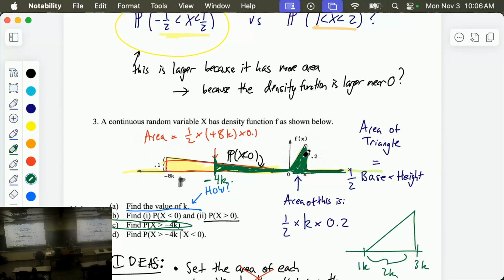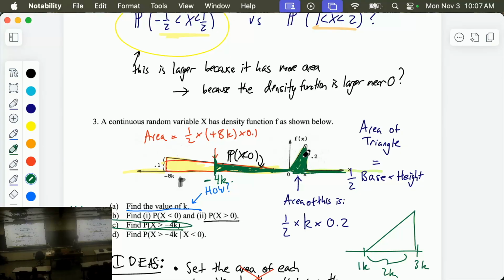Yes, that's very good. That factors into why it's wrong, but why does it being a triangle mean it's wrong? Yeah, that's right. So this little green part of the triangle is actually a lot smaller than this yellow part of the triangle because the triangle is fatter over here, right? It's taller over here and smaller over here. If it was a rectangle, I could cut it in half like that. But because it's a triangle, you cannot cut it in half.